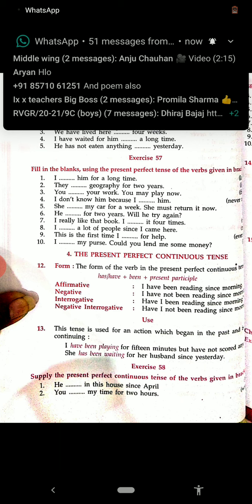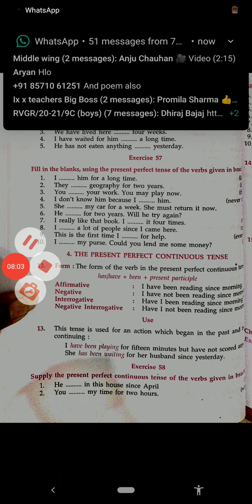You have finished your work. You may play now. I don't know him because I have never met him. She has used my car for a week and she must return it now. He has failed for 2 years.